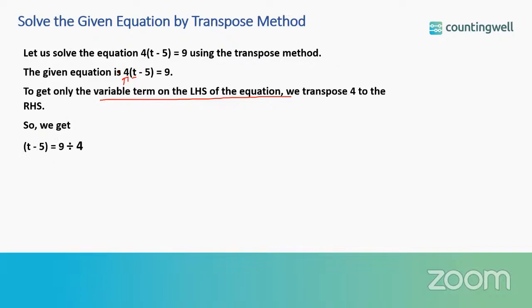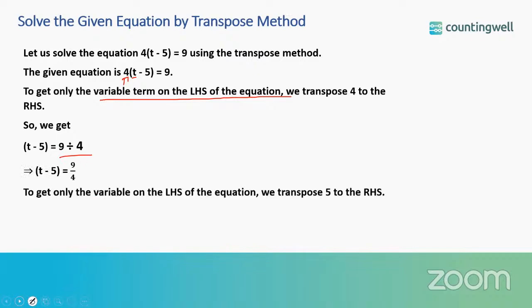As it is multiplied on LHS, it will get divided on RHS. So we have t minus 5 is equal to 9 by 4. To get only variable on LHS, we transpose 5 because we want only t on LHS. So minus 5 will be transposed to RHS. It will get added to 9 divided by 4.